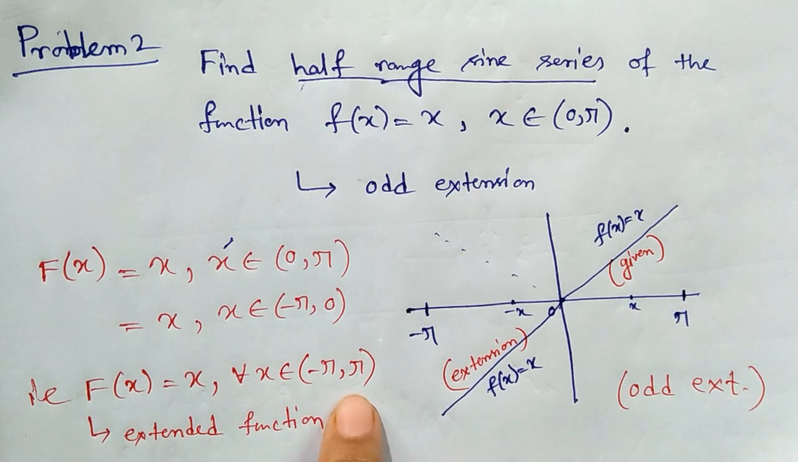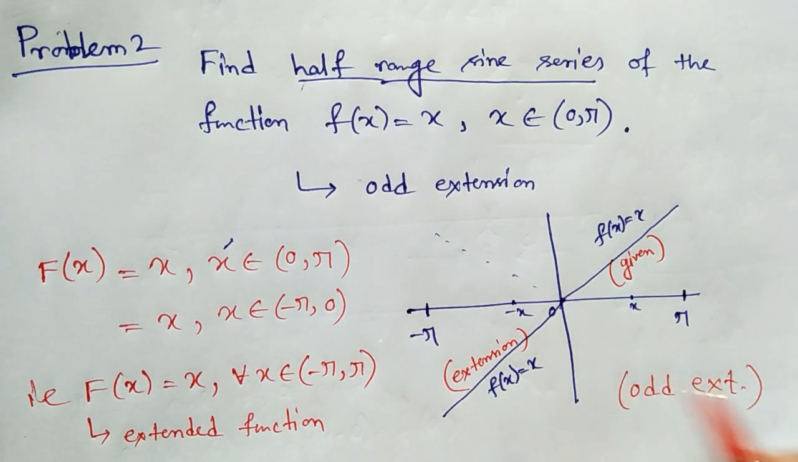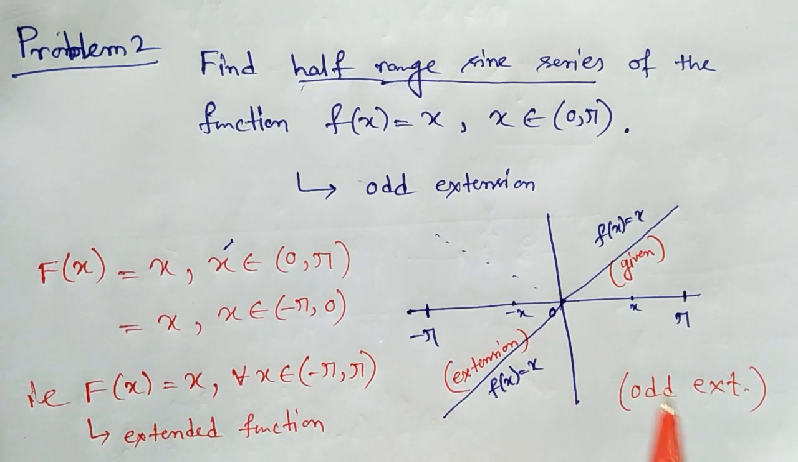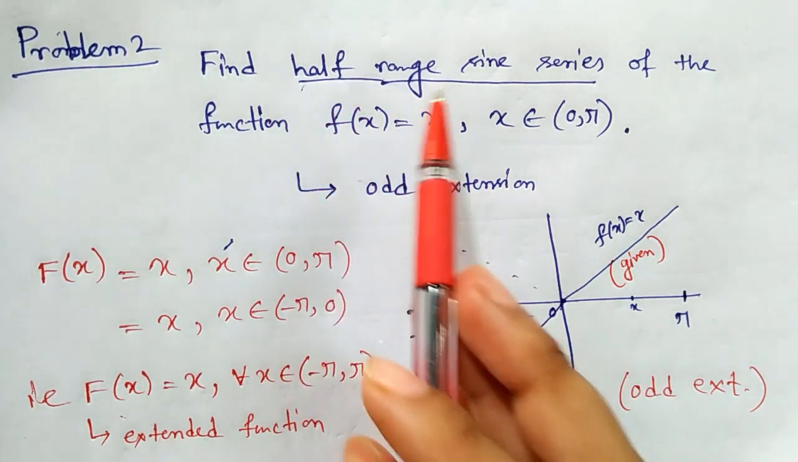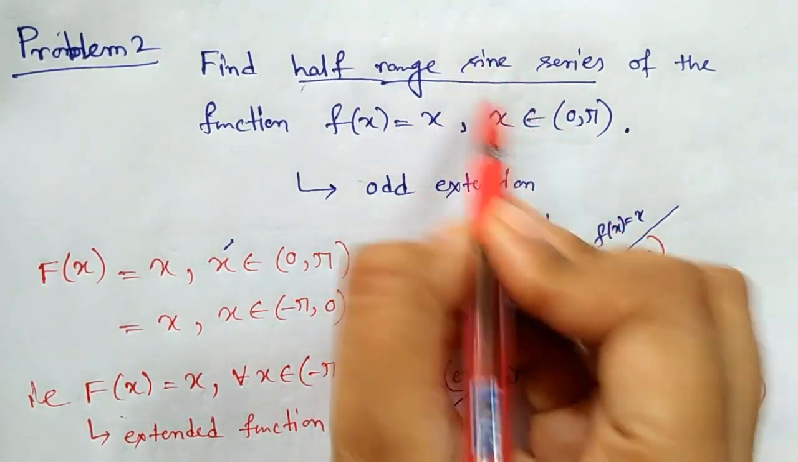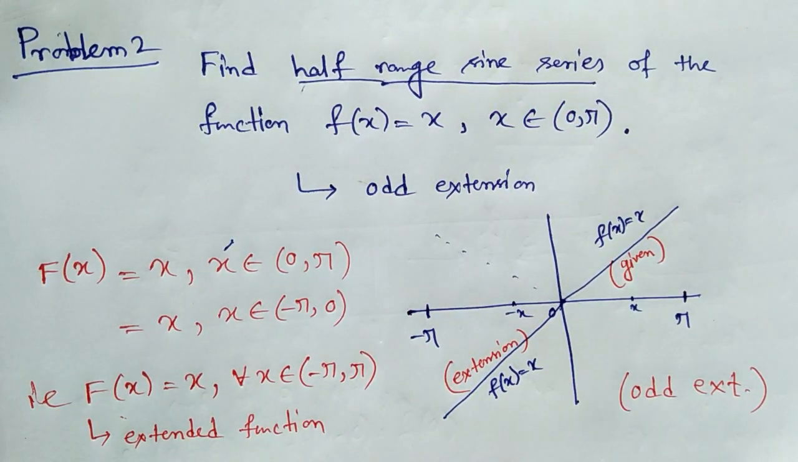Also it satisfies Dirichlet's condition. Why? Just check. This is periodic, piecewise continuous, and has a finite number of relative maxima and minima. So this extended function satisfies Dirichlet's condition. So we can get the Fourier series of this function. So we can get half range sine series, that is half range Fourier series, and the type is sine series, half range Fourier sine series. So we get our Fourier series extension, half range series extension.